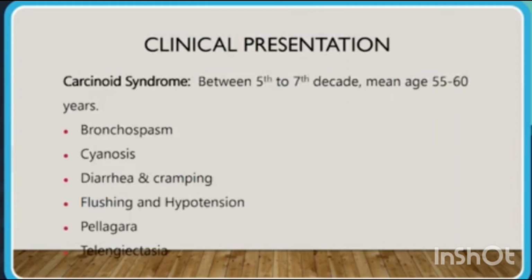Clinical presentation of carcinoid syndrome is between the 5th and 7th decade, with a mean age of 55 to 60 years. The clinical presentation includes bronchospasm, cyanosis, diarrhea, cramping, flushing, hypotension, pellagra, and telangiectasias.